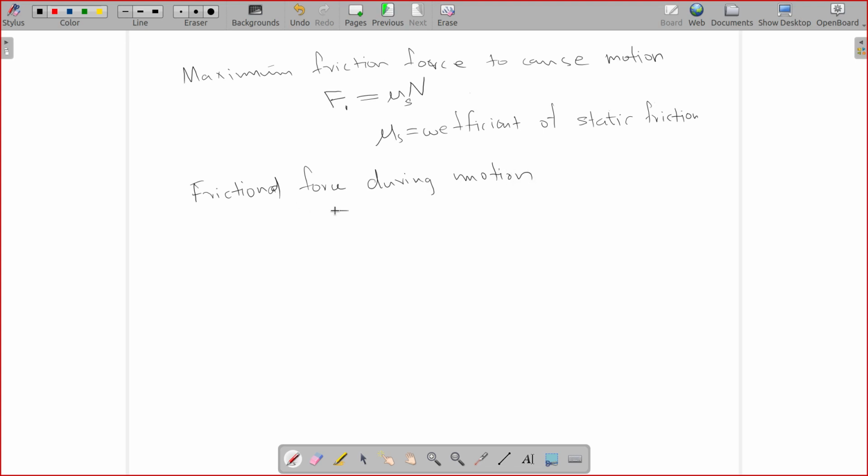So the frictional force during motion will be equal to mu multiplied by N, where mu is the coefficient of dynamic friction.